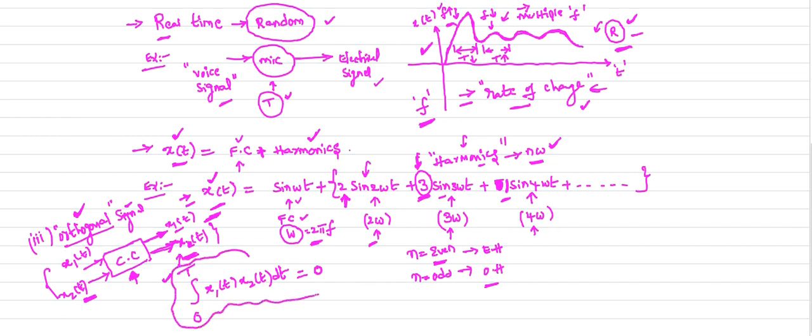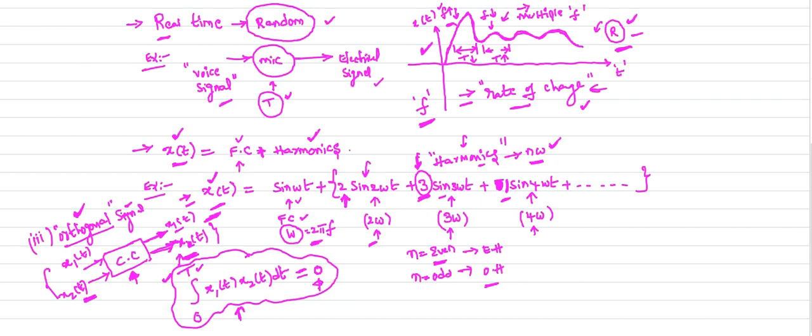You must note down this relation. If you do this integral product over the time period, you will get absolutely zero value. That is the verification of orthogonality of the signals.